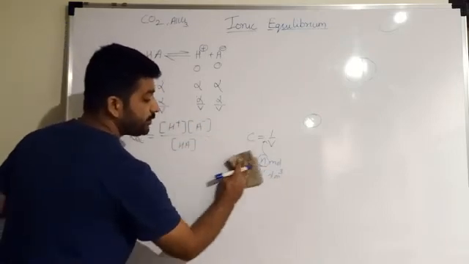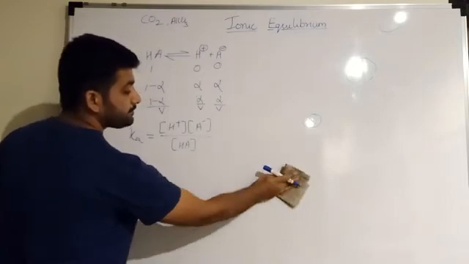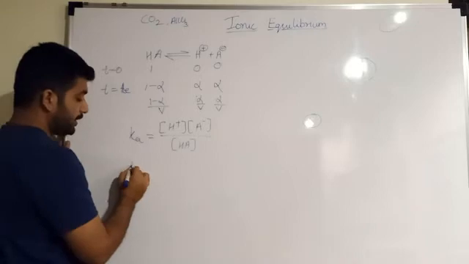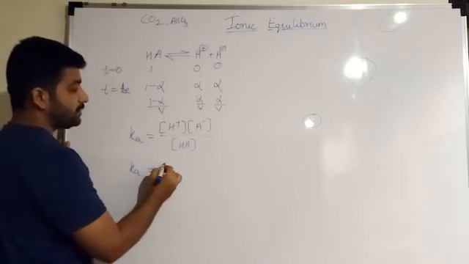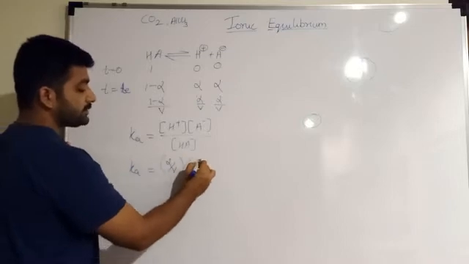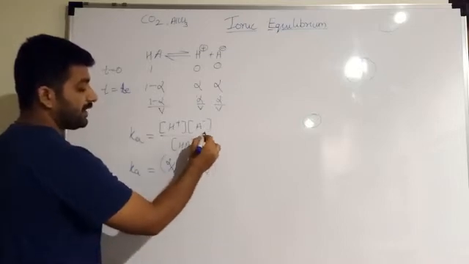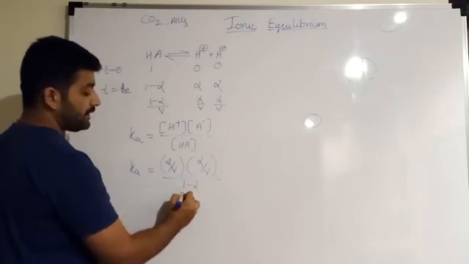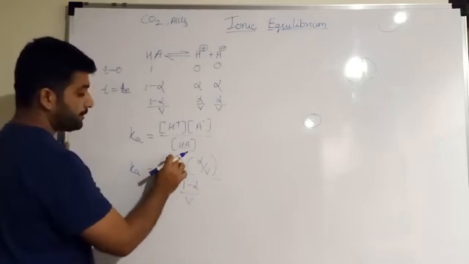I will substitute these concentrations over here, and we will get Ka is equal to alpha by V for H plus, alpha by V for A minus, and 1 minus alpha by V for HA.